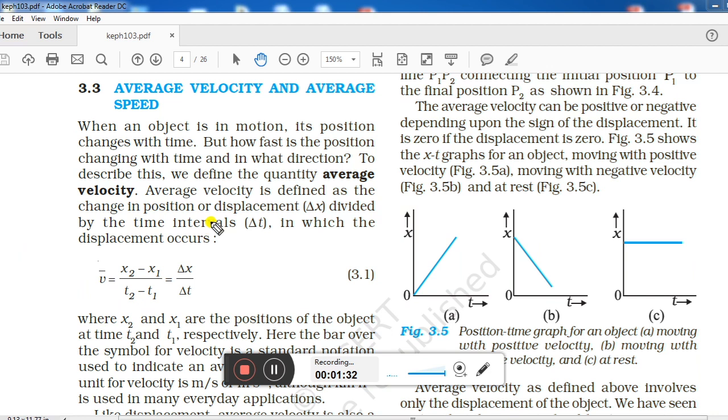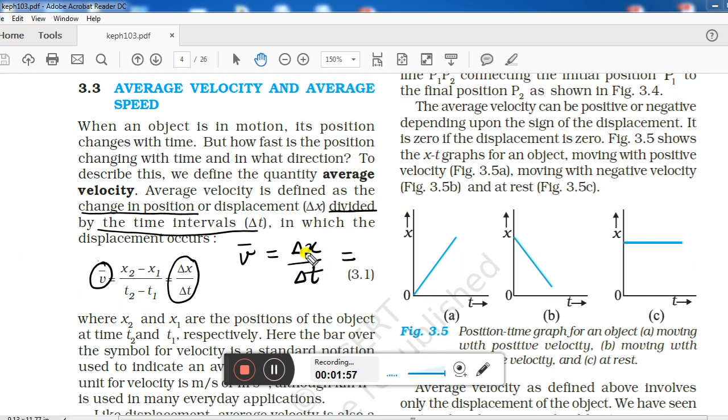So how can we define average velocity? It could be defined as the change in position divided by the time interval. Like you can see here, v bar is equal to delta x upon delta t. The formula of v bar will be equal to delta x upon delta t.